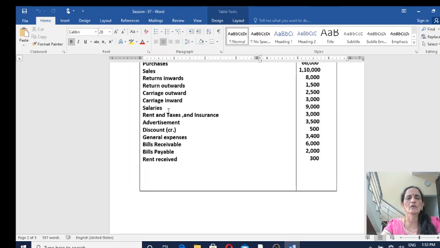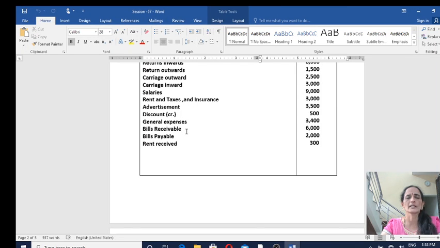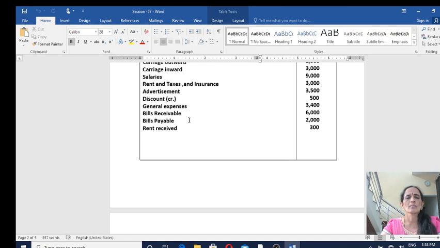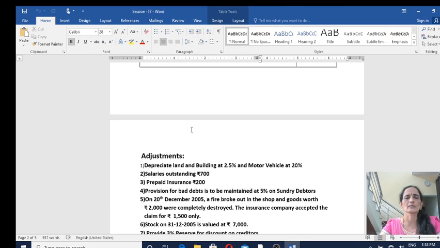Then salaries, office expense, indirect expense, so profit and loss account debit side. Rent, taxes and insurance, indirect expense, profit and loss account debit side. Advertisement, selling expense, profit and loss account debit side. Discount credit, that means discount received, profit and loss account credit side, indirect income. General expenses, indirect expense, profit and loss account debit side. Bills receivable, current asset, balance sheet asset side. Bills payable, current liability, balance sheet liability side. Rent received, indirect income, so profit and loss account credit side.